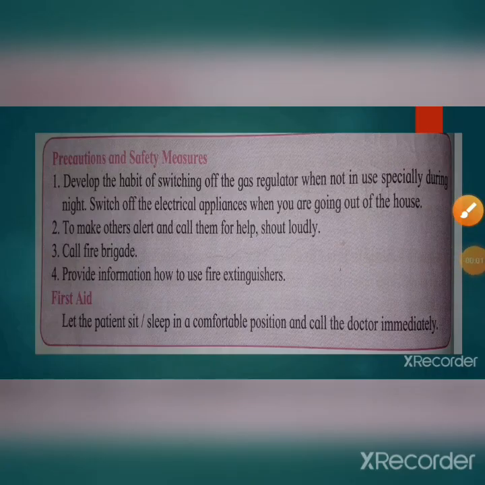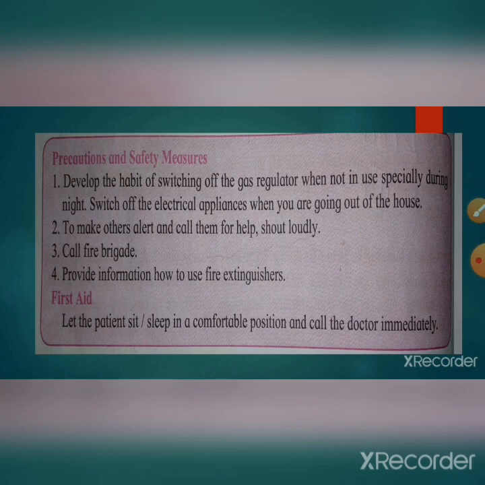Precautions and safety measures. Develop the habit of switching off the gas regulator when not in use, especially during night. Switch off the electrical appliances when you are going out of the house. To make others alert, call them for help, shout loudly, call the fire brigade, and provide information on how to use a fire extinguisher.